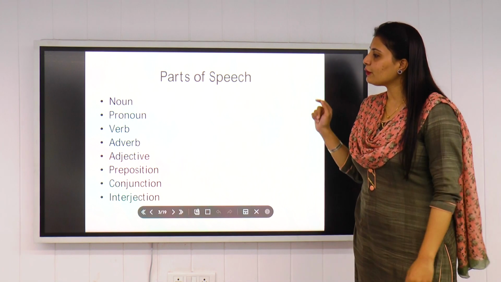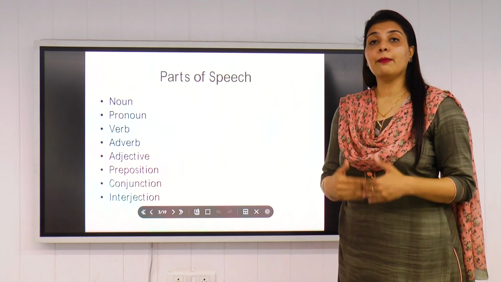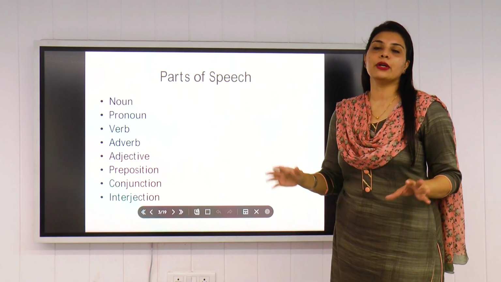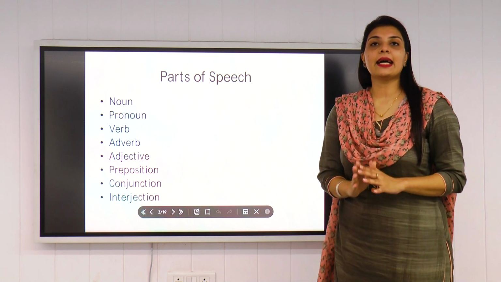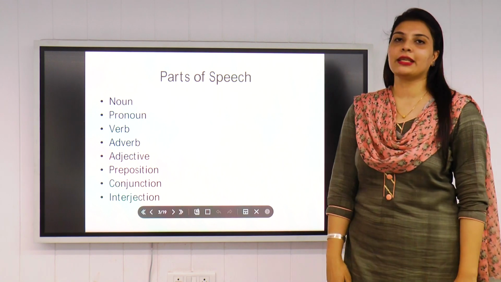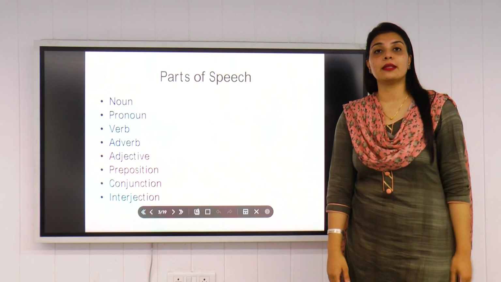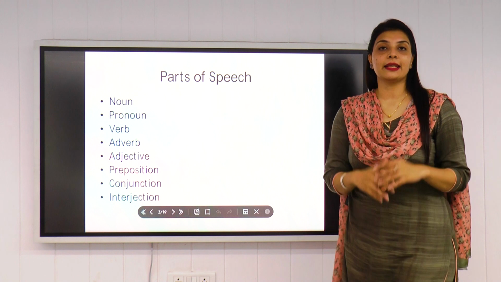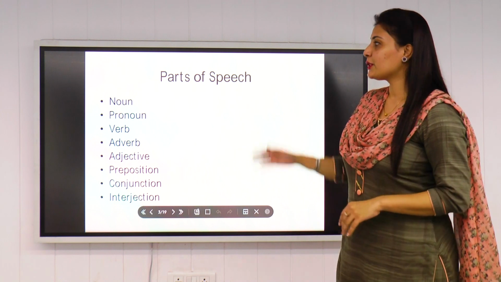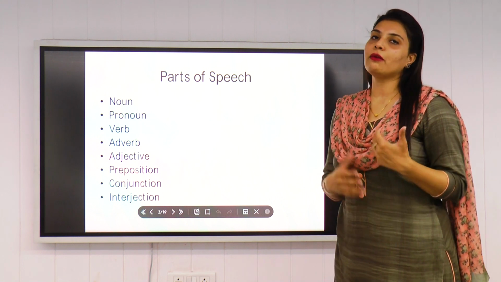But the rest of the 4, the noun, verb, adverb and adjective, are more in use and more in number, and you will see thousands, lakhs and n number of words we can form around these. The entire dictionary is full of these nouns, adverbs, adjectives and verbs, if you look around. So this is how it differentiates when we create words. This is what you need to understand: the basic thing we need to keep in mind while we create words. The information of these parts of speech is the first basic thing when we start working on the word formation process.